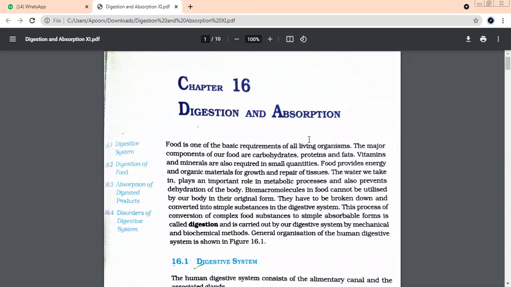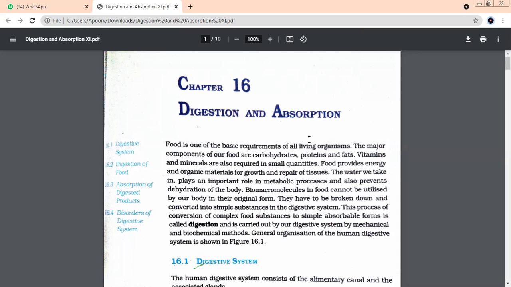Now, water also is very important because it prevents dehydration of the body. What is dehydration? Loss of water. And why do we have lots of water in the body? How is the water lost from the human body? In what form? One is sweat. Yes, one is sweat.